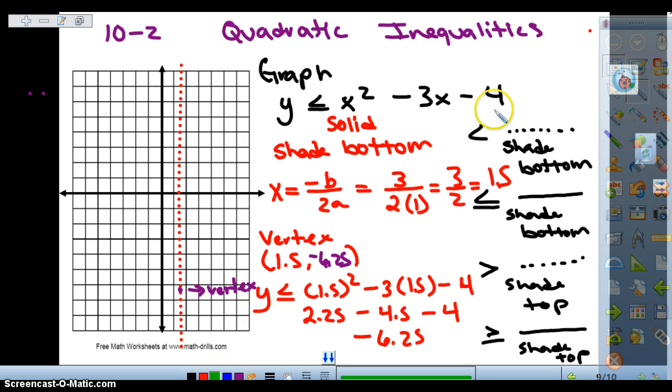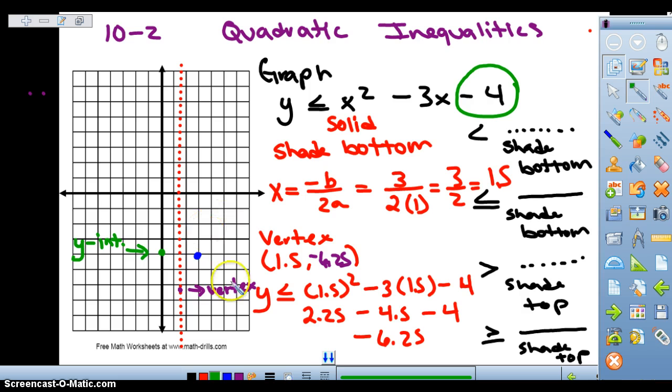What is our y-intercept? Negative 4. So let's plot our y-intercept. 1, 2, 3, 4. Can we mirror the point for negative 4 to the other side of the axis of symmetry? About right here. This is our y-intercept.